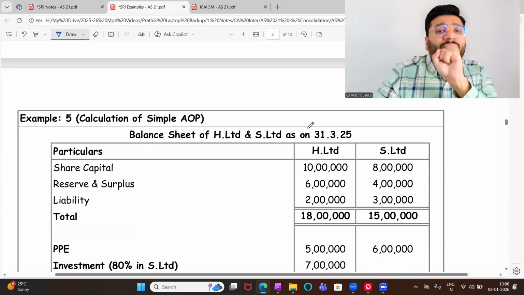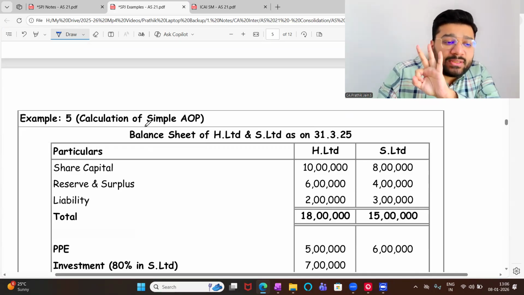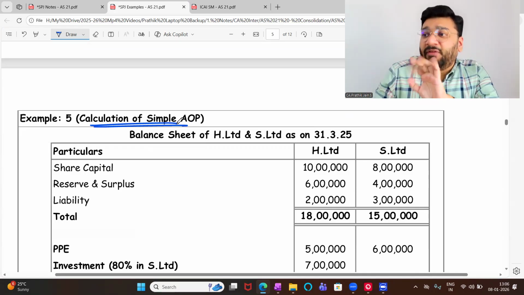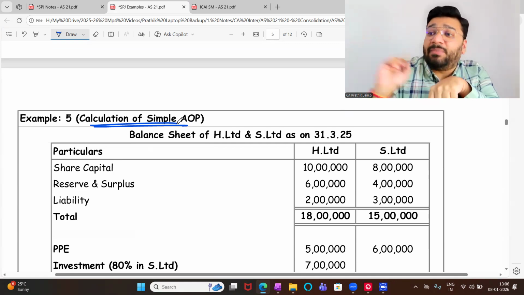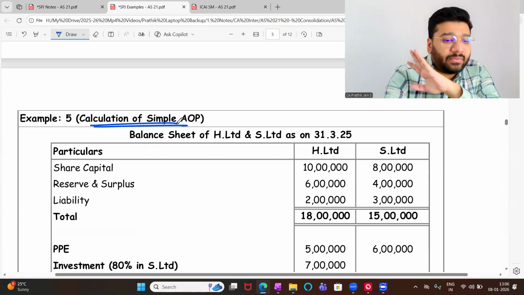I'm telling you, examples 4, 5, 6: my focus is only on the calculation of AOP. Why AOP is done, I have not yet explained. Will I explain? Yes. In which example? Example number 7. Got it, not got it?